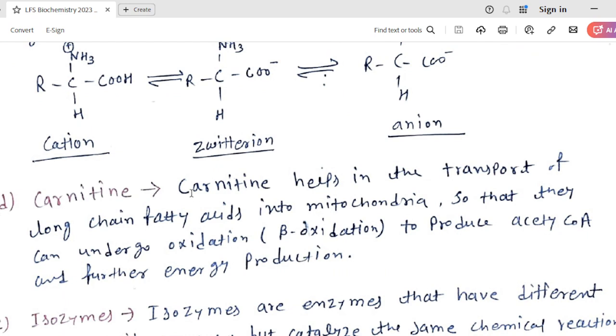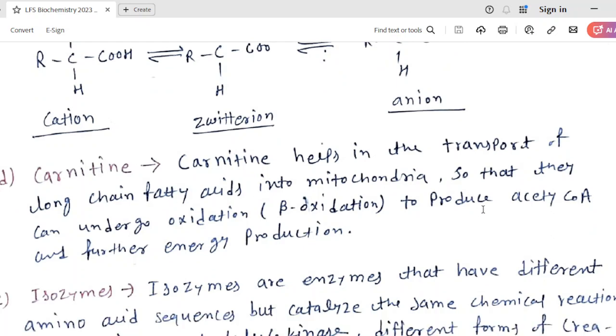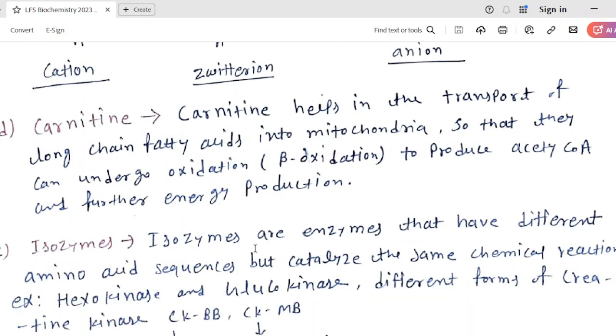Carnitine. Carnitine basically is a small molecule which helps in the transport of long chain fatty acids inside the mitochondria, because when fatty acids are used as a fuel for energy, then fatty acids must enter into the mitochondria. But how will they enter? They enter through the molecule called carnitine transporter. So carnitine helps in the transport of long chain fatty acids into mitochondria so that they can undergo oxidation, usually beta oxidation. There are multiple kinds of oxidation to produce acetyl coenzyme A and further energy production.